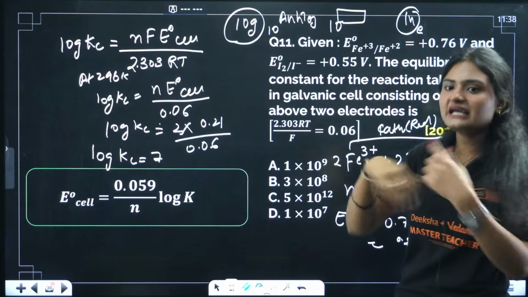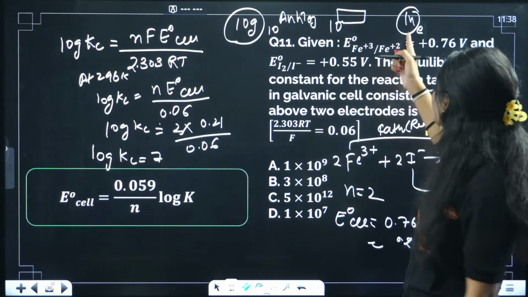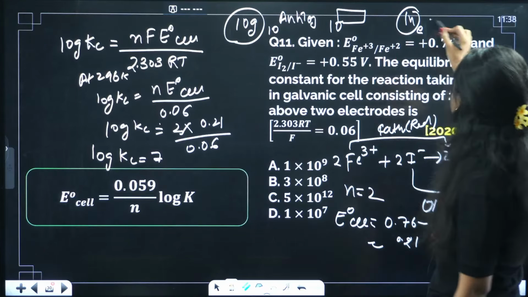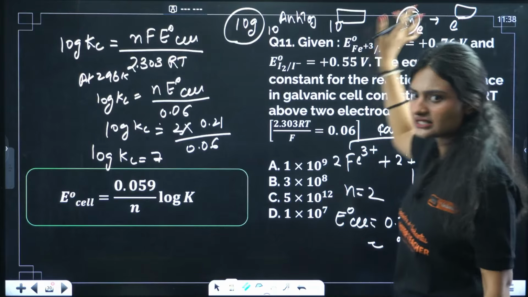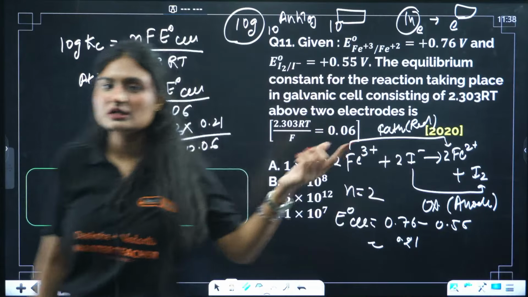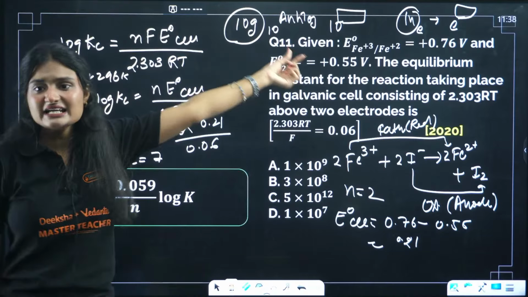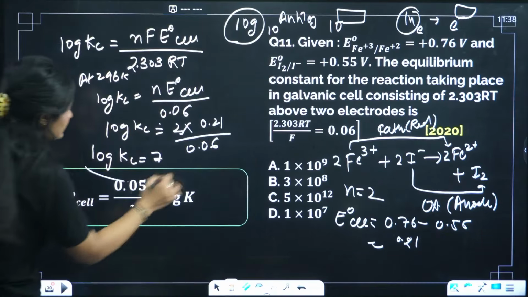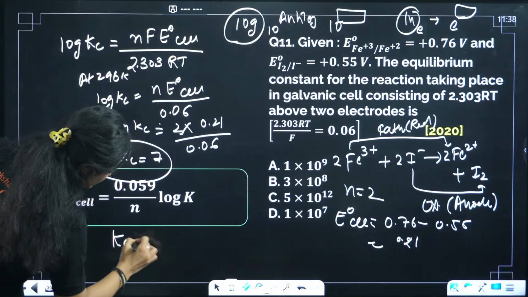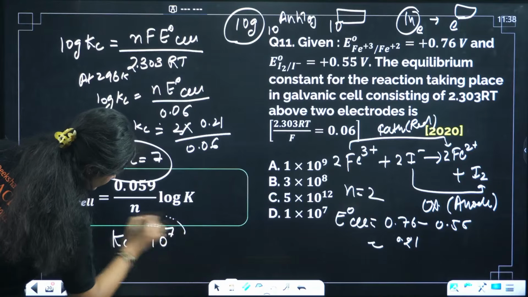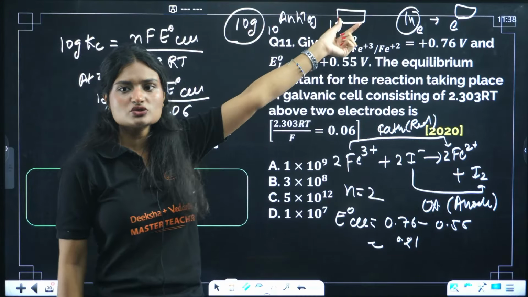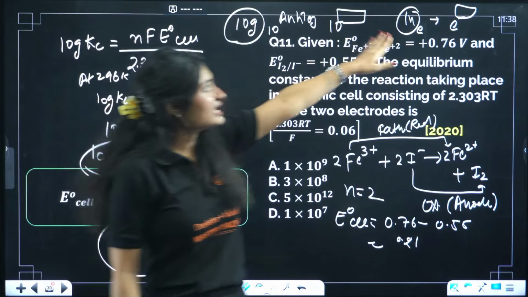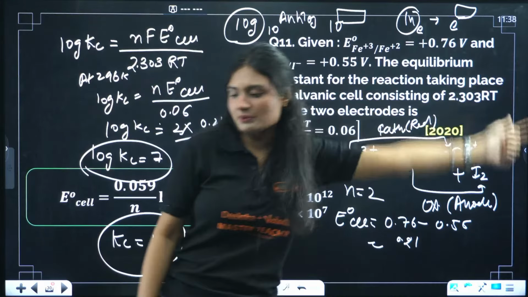So if you apply anti-log to ln, the natural logarithm, you do e raised to that number. Here we are talking about log, so we'll take 10 raised to power. So if I take anti-log of this, Kc will be equal to 10 raised to power 7. Okay, that's a simple trick. If log 10 is there, anti-log will be 10 raised to the power. If natural logarithm is there, e raised to that power.